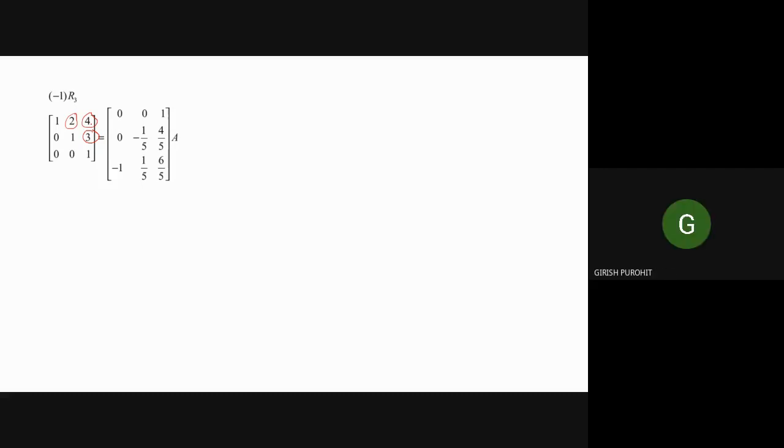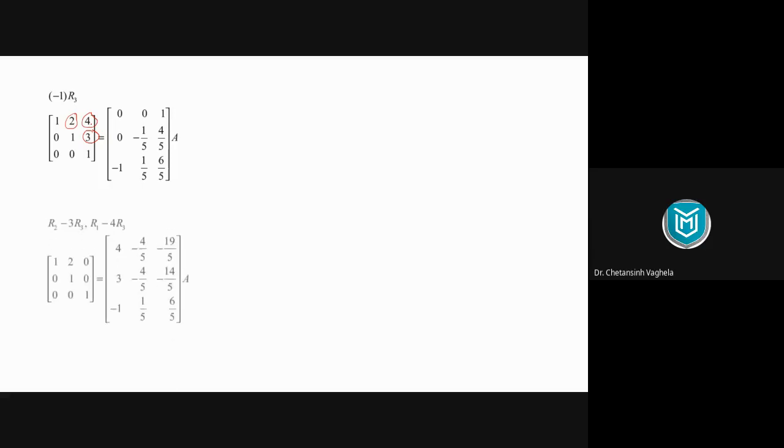Okay, let's see. First, let's take R2 minus 3 times R3 and R1 minus 4 times R3. Let's convert these two entries to 0, the 4 and the 3. Then we'll discuss the 2. So by taking these two operations, now these two elements will be 0, and because of that we are getting 19 by 5 and minus 14 by 5 here. And finally now only one element is left, this one, for which we need 0 here.